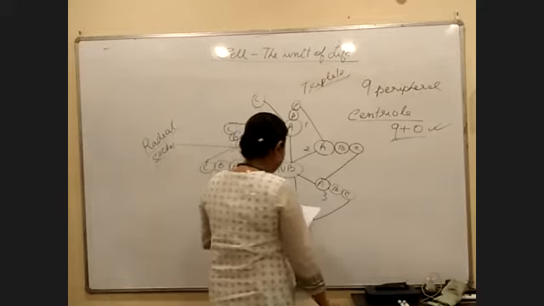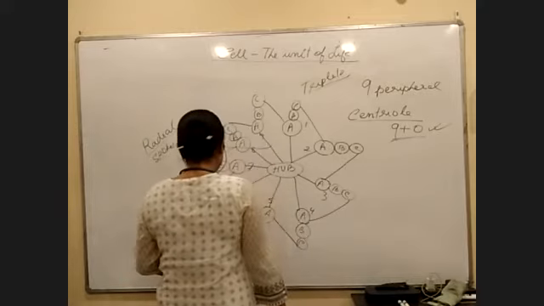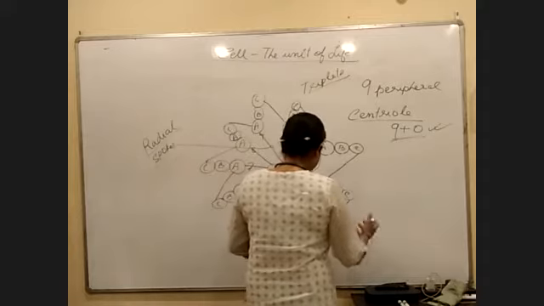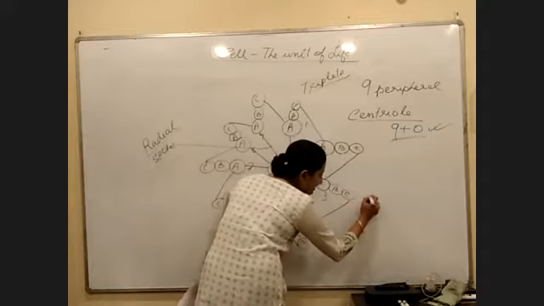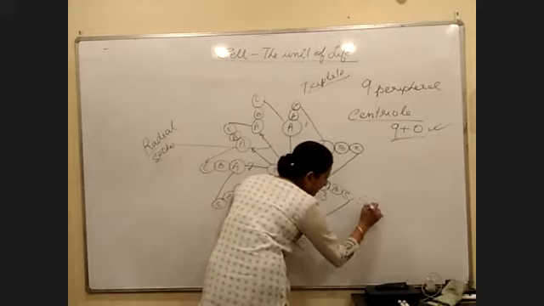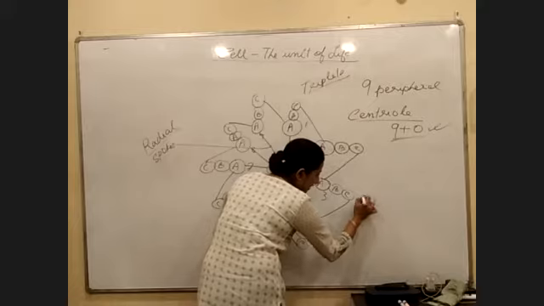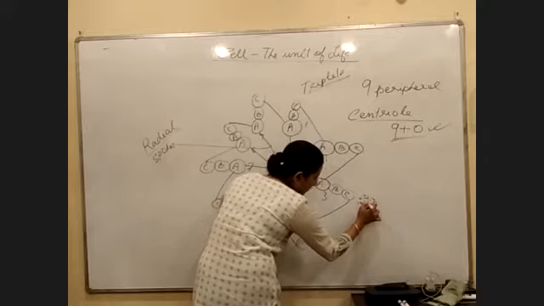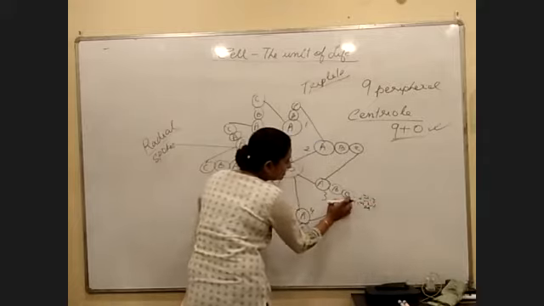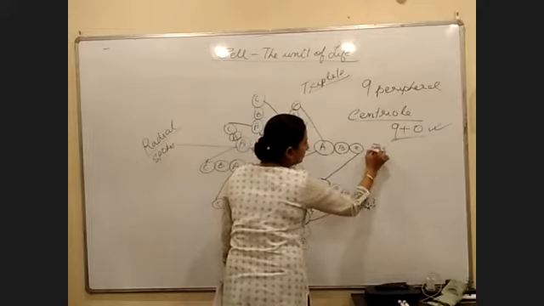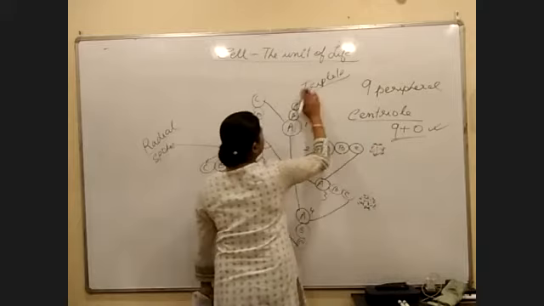Next, we have something. Just look into the diagram. We have something called pericentriolar structures or satellites, right? In this case, I don't know whether the diagram is clear or not in your PDF, right? A dotted structure would be seen next to this C microtubule, in each and every one.